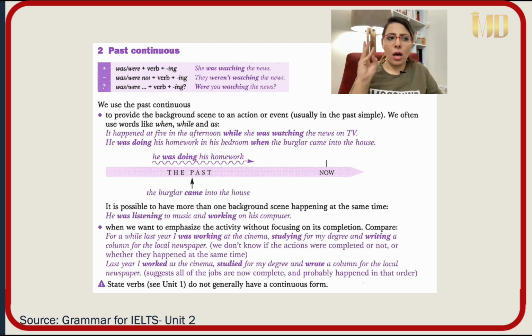When you say, I was doing my homework, is it finished? Yes, it is finished because this is yesterday. It means the action is finished. The action of doing homework is finished. You are doing something else now. Yes. When you say, I was doing my homework, it means that it is finished. The action is finished. You have started another action, for example, going to school or eating or drinking. The action of doing homework is finished.